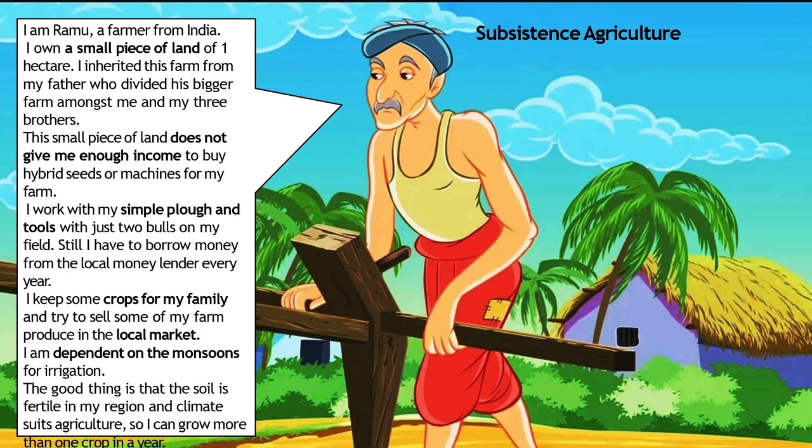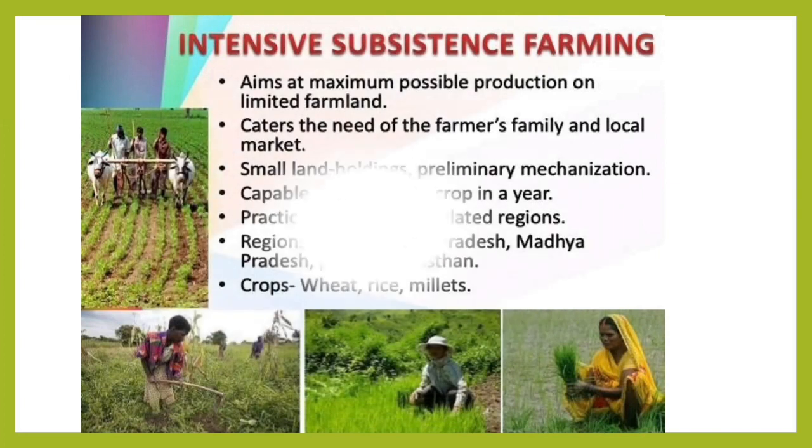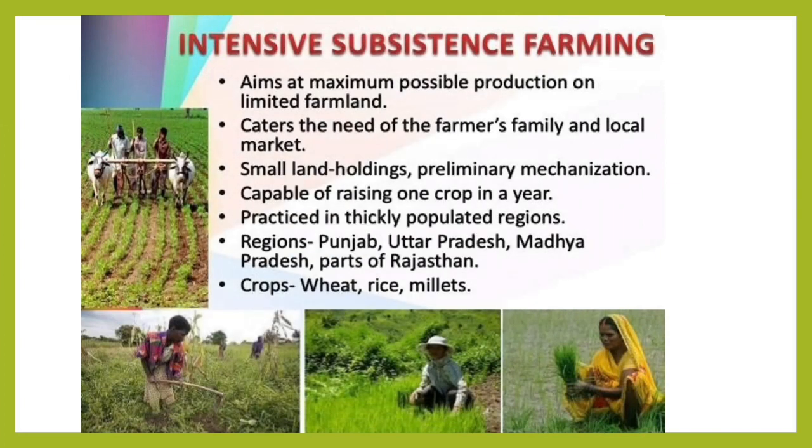So that is known as what? Subsistence agriculture. It means whatever the requirement of the family, they cultivate their land for that only. Okay. Now we are going to talk about intensive subsistence farming.